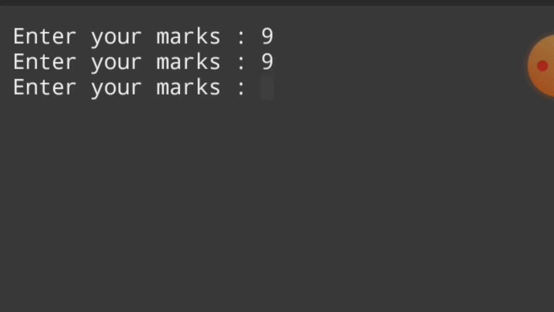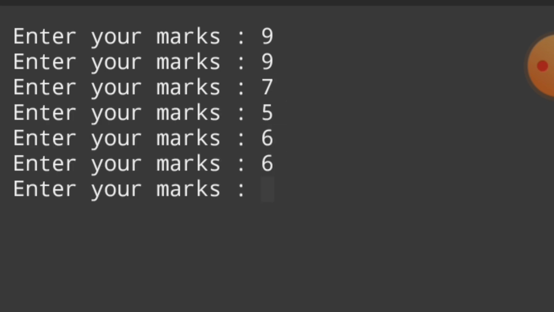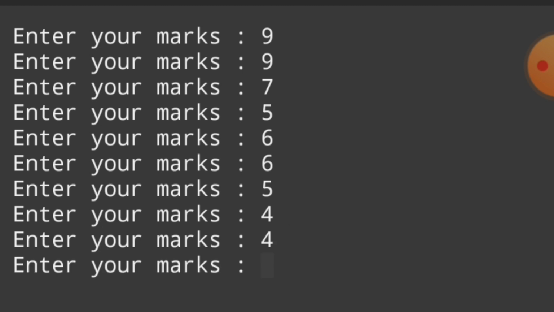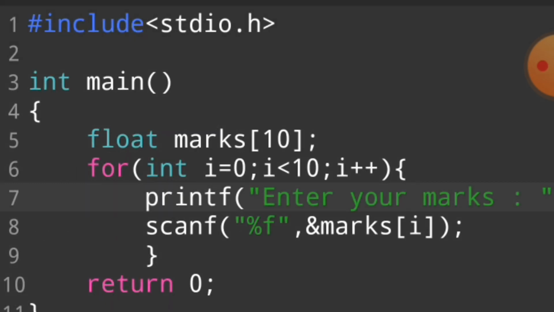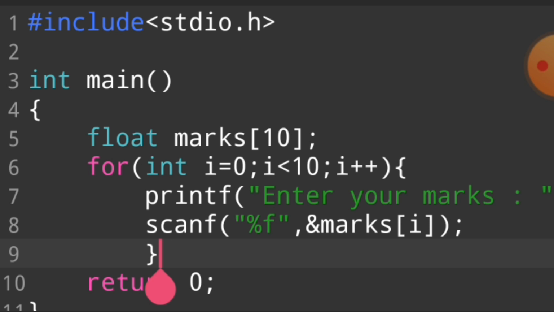If our marks is 1, the program again says enter your marks, and so on. This line works 10 times, because our loop works 10 times and we declared an array of 10 variables.